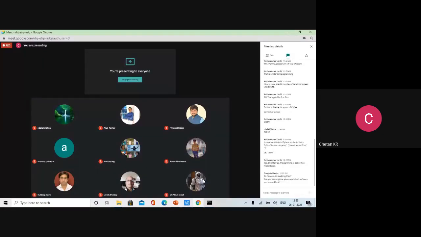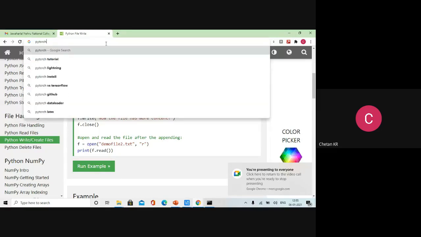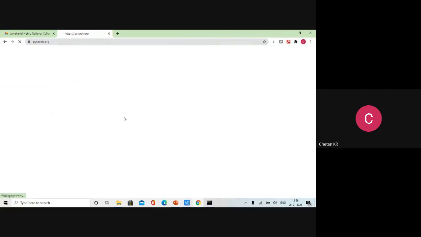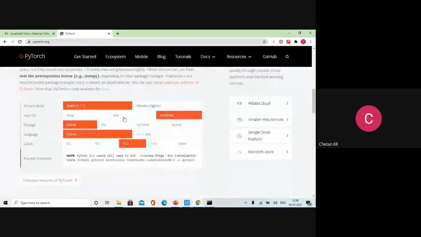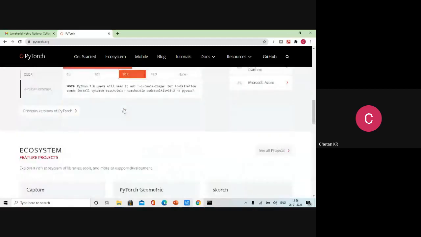Yes, AI is used in Python. Actually, there are deep learning libraries like Keras, TensorFlow. I'll just show you. Many options are there. One of the options is PyTorch. I'll tell you what is the use of PyTorch. If you are into AI, basically you can go for PyTorch. It is even better than Anaconda, right?